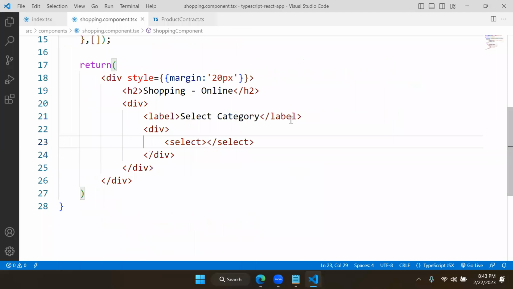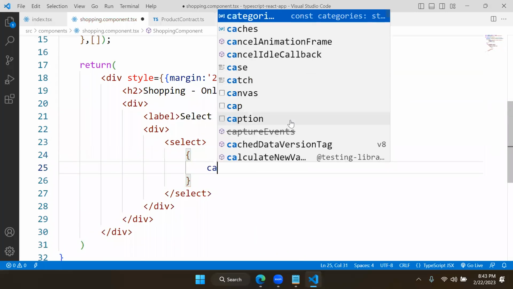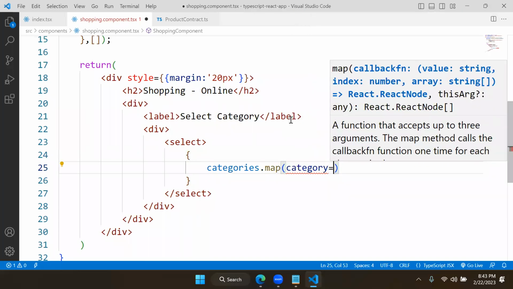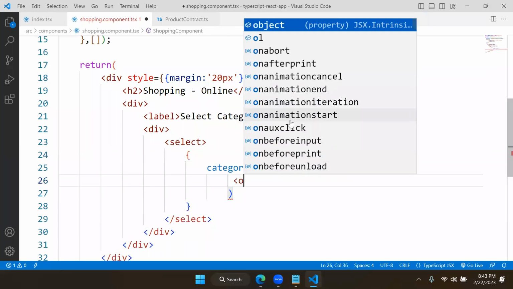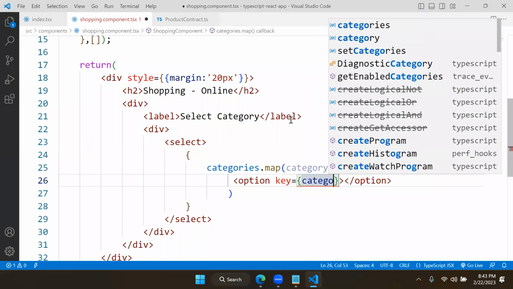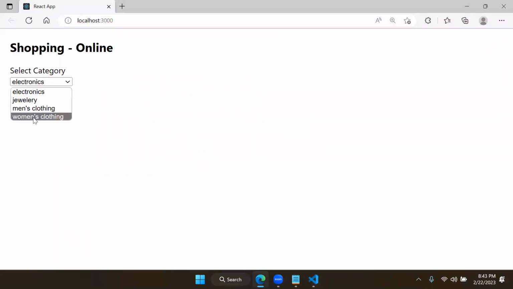So here I am creating dynamically, categories.map. You are reading every category, and every category is presented as an option with the key. Everything same, no change. And here we need to define the category name. Now it is going to load all the categories and display here. So everything is the same in TypeScript and JavaScript.